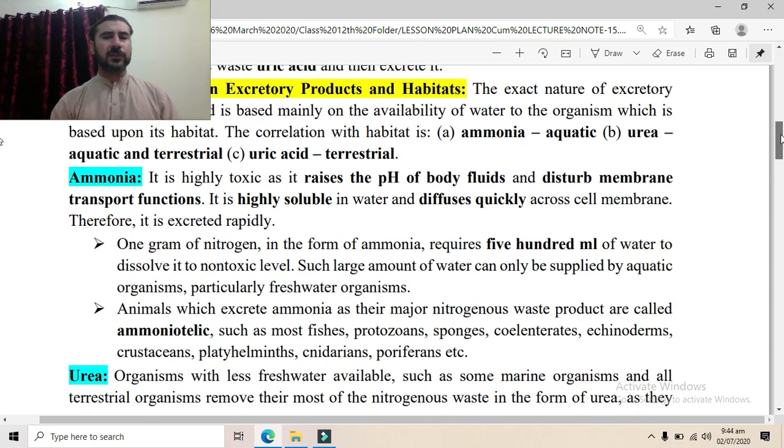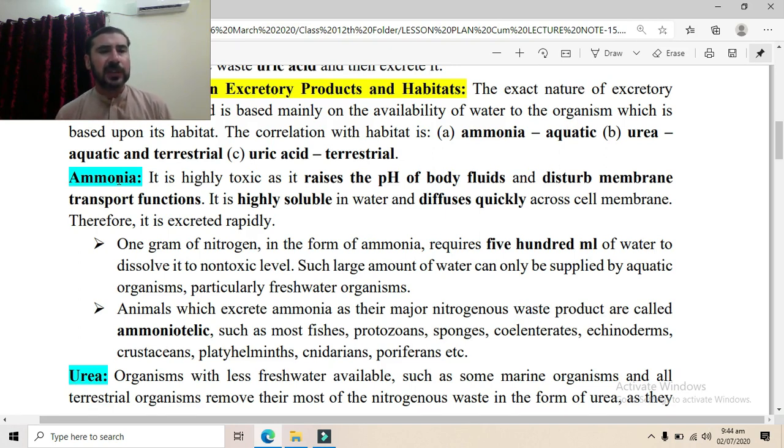Now we will study these one by one. Ammonia. Ammonia is a highly toxic molecule as it raises the pH of body fluids, because ammonia is slightly basic in nature. It is a weak base. So whenever the concentration of ammonia rises in the body fluids, it will raise the pH of the body fluids, and it will in turn disturb the membrane transport functions.